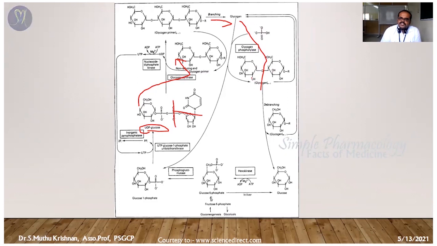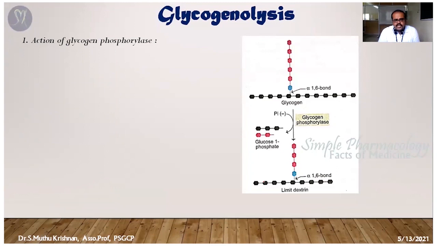Imagine this is a long chain of glycogen. It is going to split into single molecules. It is called the debranching process, because we know that glycogen has various sub branches. So the debranching is going to happen, and then it splits into single glucose molecules. This process is called the glycogenolysis process. We already know that the glycogenolysis process is divided into three important steps.